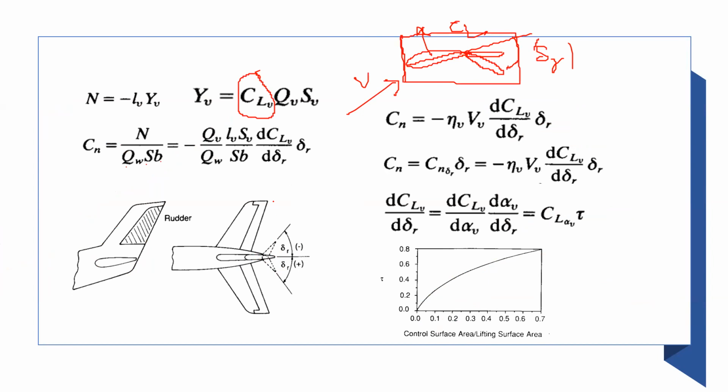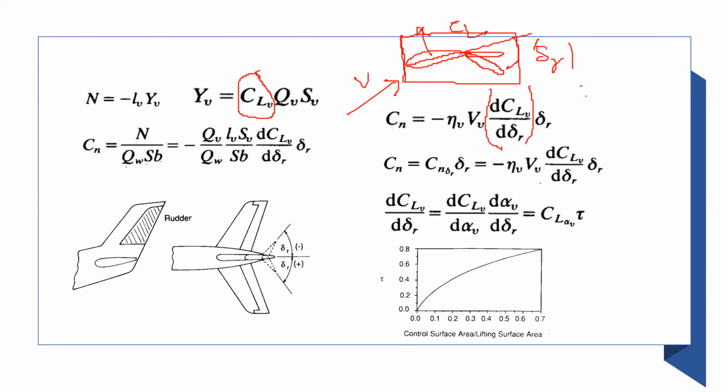You quantify that with a derivative. You find out the derivative from data, of course from data, but theoretically I can say that you differentiate this CLV with respect to the change in the rudder angle, and then you multiply with the rudder angle.